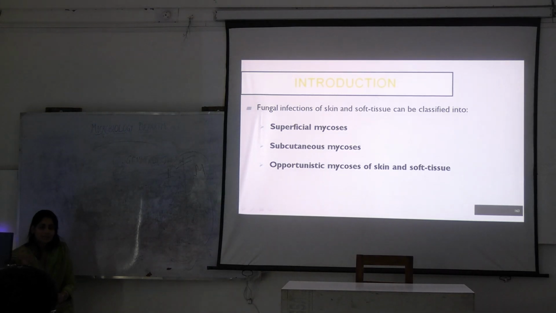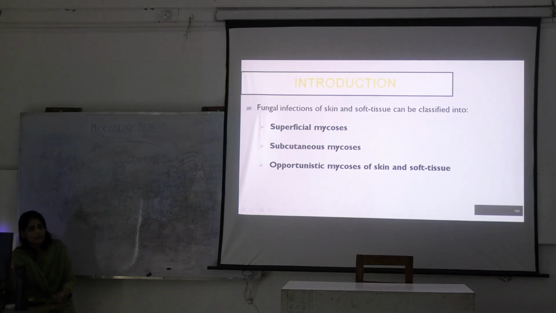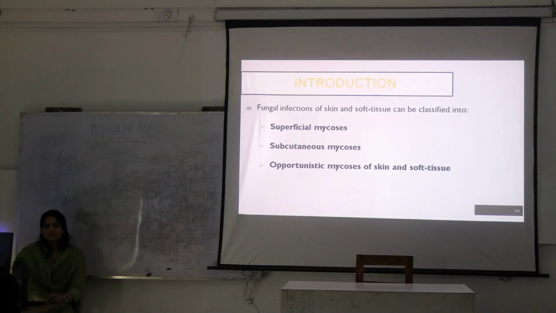Botryomycosis. Okay, remember these terms. Eumycetoma is because of fungus. Actinomycetoma is because of Actinomyces, bacteria. And Botryomycosis because of Staphylococcus. Then coming to opportunistic mycosis, any names? Cryptococcal meningitis. But is it a skin and soft tissue infection? Candidiasis. Okay. Cryptococcus can cause lesions, but you said meningitis, so it is not a skin and soft tissue infection.